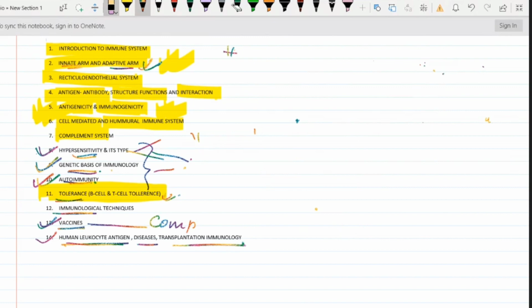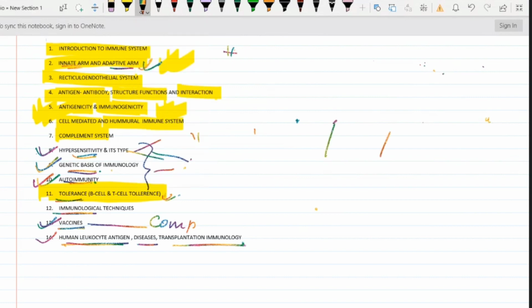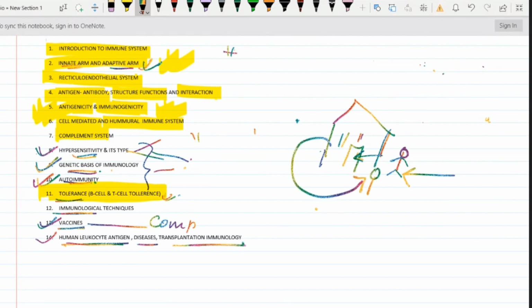So just see one illusion here. Sorry, we can say illustration for that. Suppose this is a house, right? Four members are living here, right? You, your spouse, and two children, right? Suppose somebody enters, right? Somebody is entering here and started beating this door, right? What would happen? You'll just come out of the house and start screaming at that person, right? You will not tolerate that thing. But what if your own child does the same thing? You will just tolerate. So the same system is there. What if your spouse does the same thing? You will say, just bang on my head, right? So this is what tolerance is.